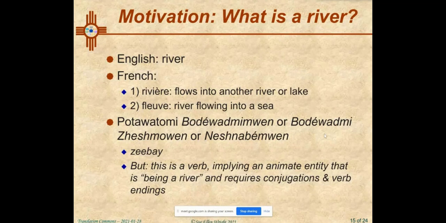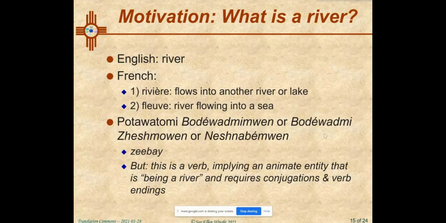The Missouri is a rivière. It flows into a river or a lake. The Mississippi is a fleuve. I can have a very short river in the tidewater of Virginia and the Carolinas. We have many short rivers that flow into the sea. So size isn't the distinguishing factor. The factor is, where is the confluence? Is it with the sea?